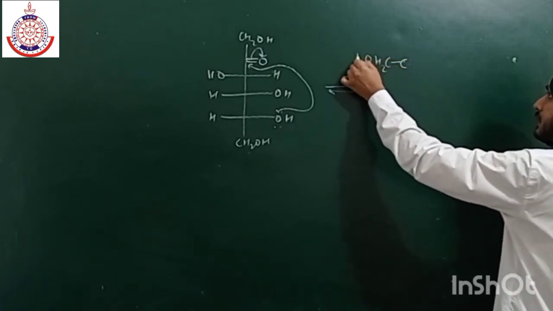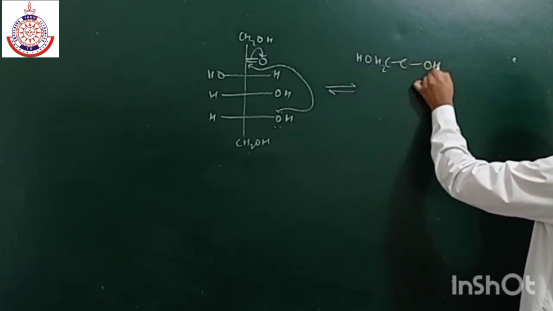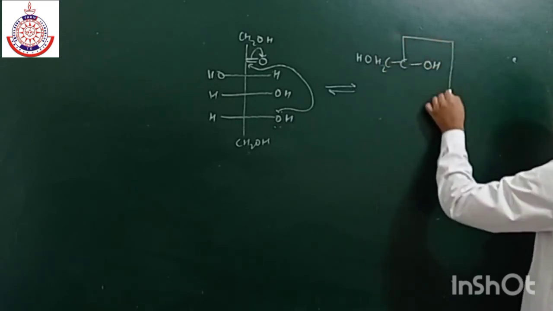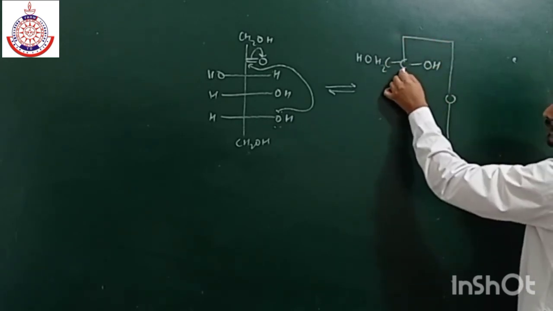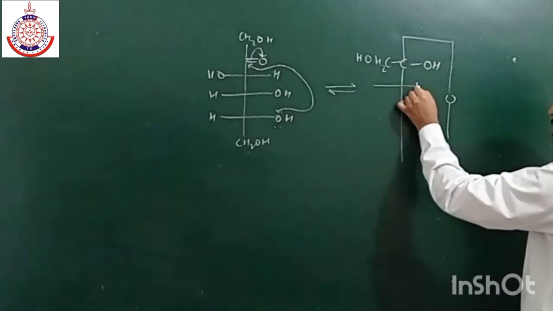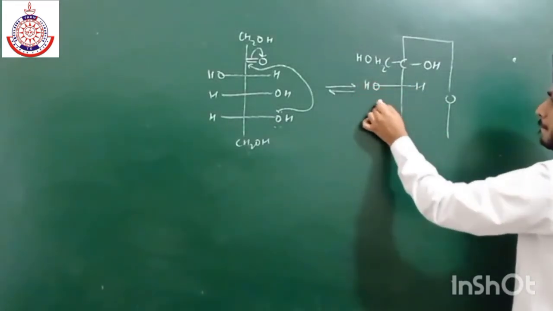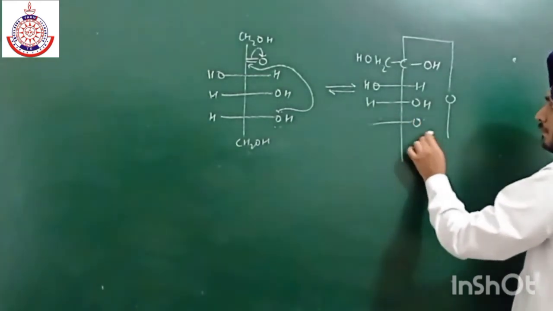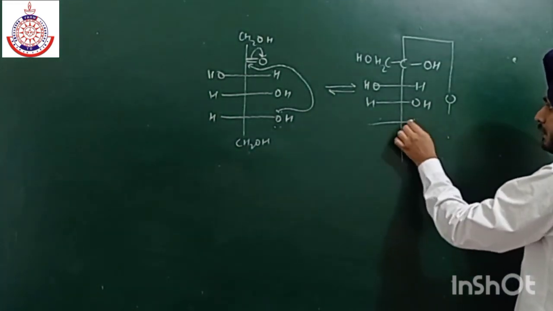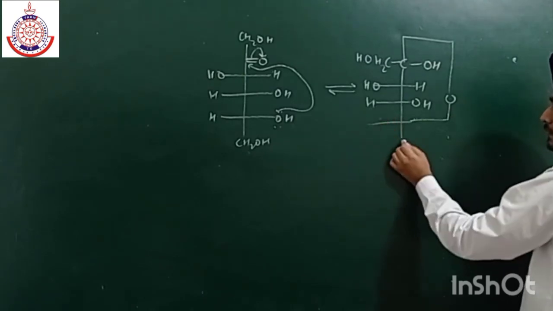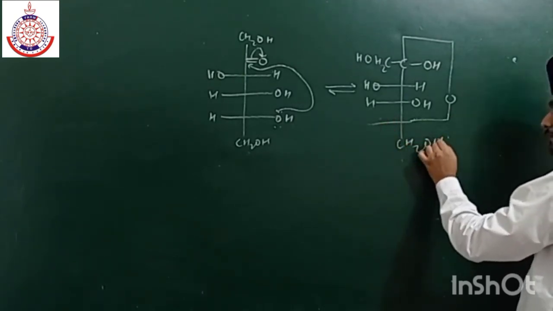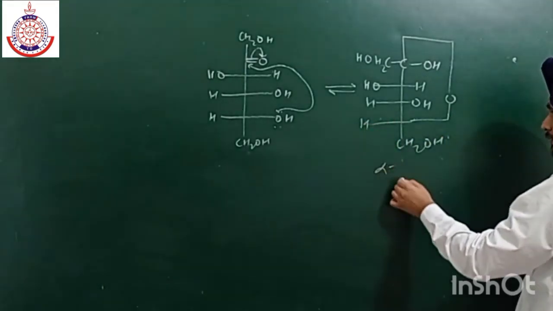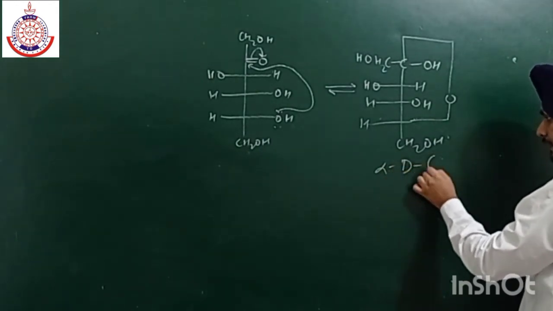CH2OH is on the right side, CH2OH on the left side. From here it is attached. This is our alpha form. This is alpha D negative.